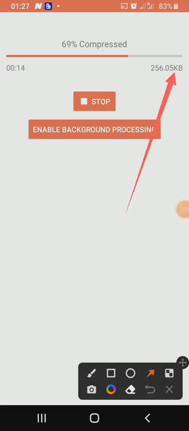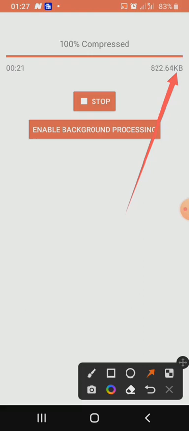It's compressing already. Look at it here. 256 KB. That's kilobytes. Though the video has not been fully compressed, but from 10 MB, even if the video is compressed to 1 MB, you still save 9 MB of storage. That's all your space, the space on your phone, and your data also when sharing it.